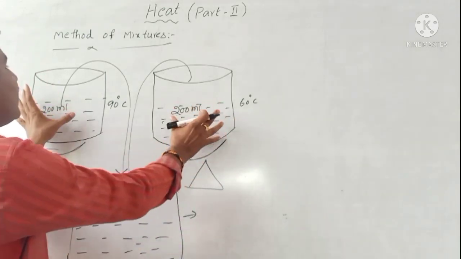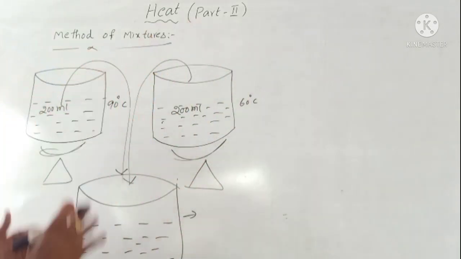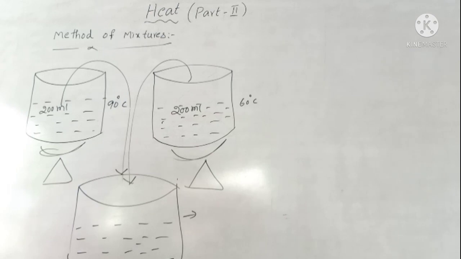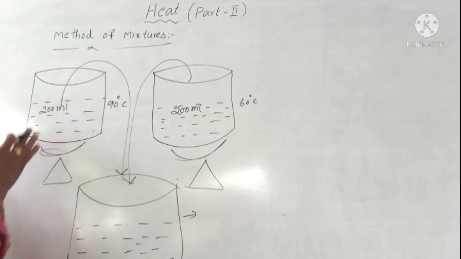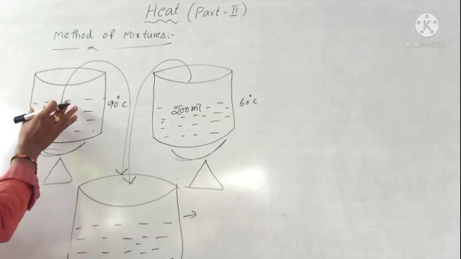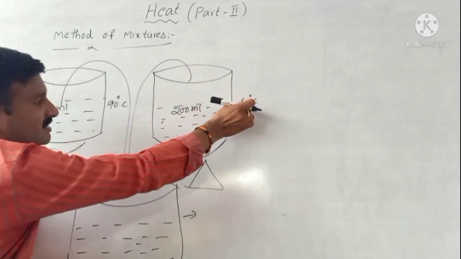So these two beakers of water are again transferred into a large beaker. What would be the final temperature? What do you understand here? The masses are the same but the temperatures are different.